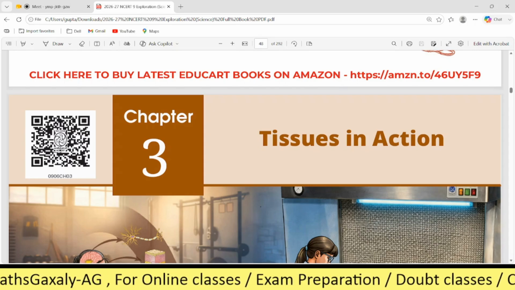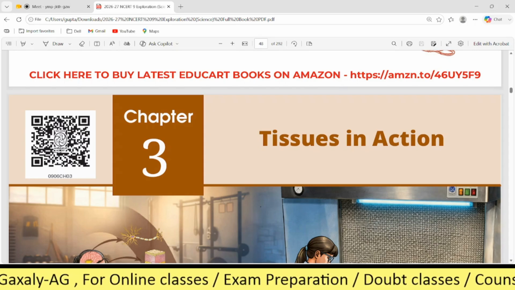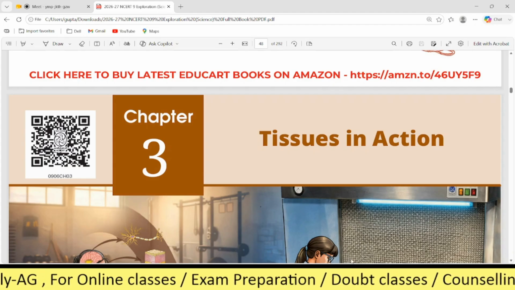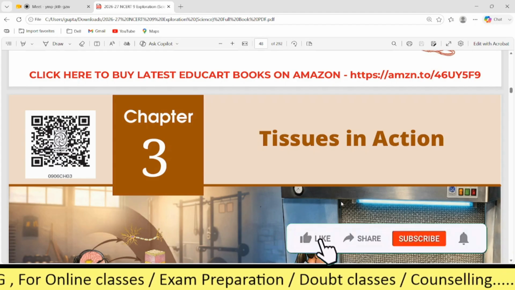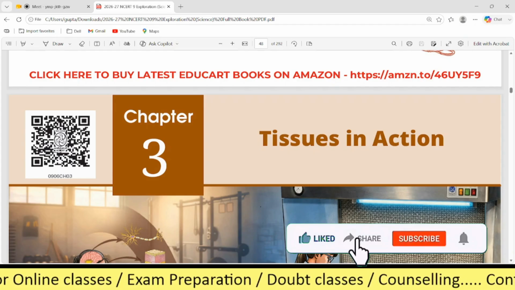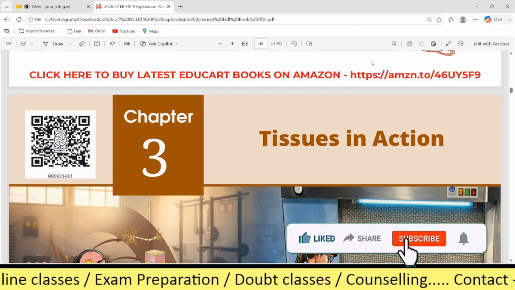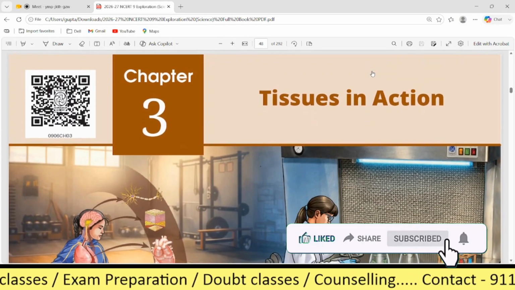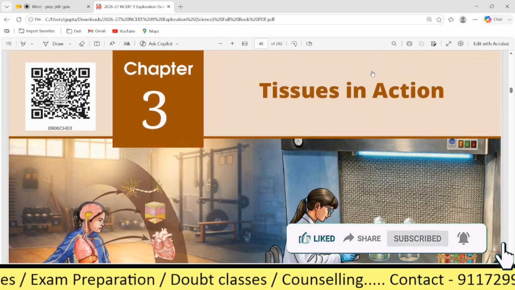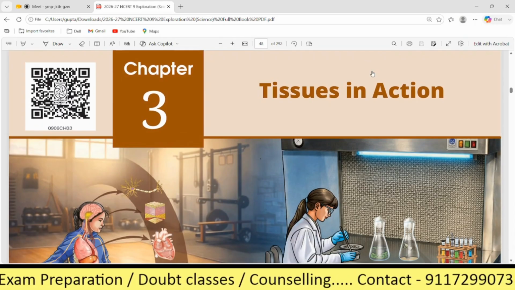Yes, Aswin, let's see here. Okay, so today you want to learn tissues in action, right? Yeah. It's the third chapter of the NCERT book, the new NCERT.